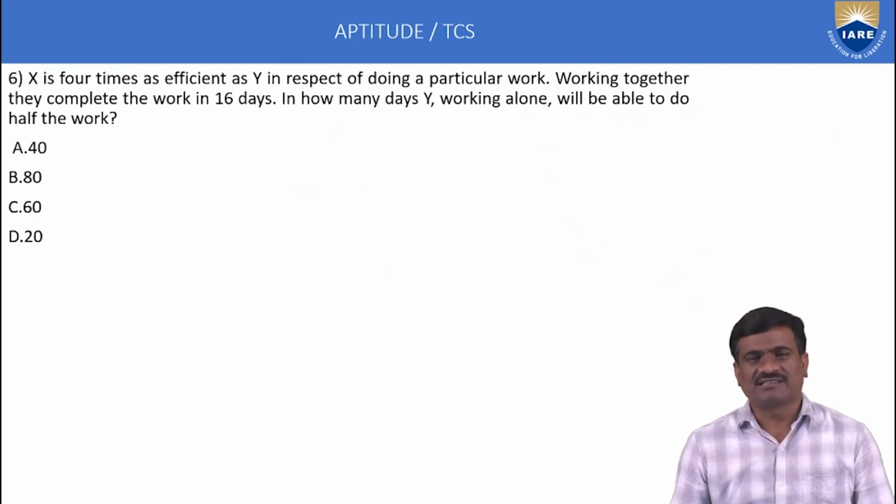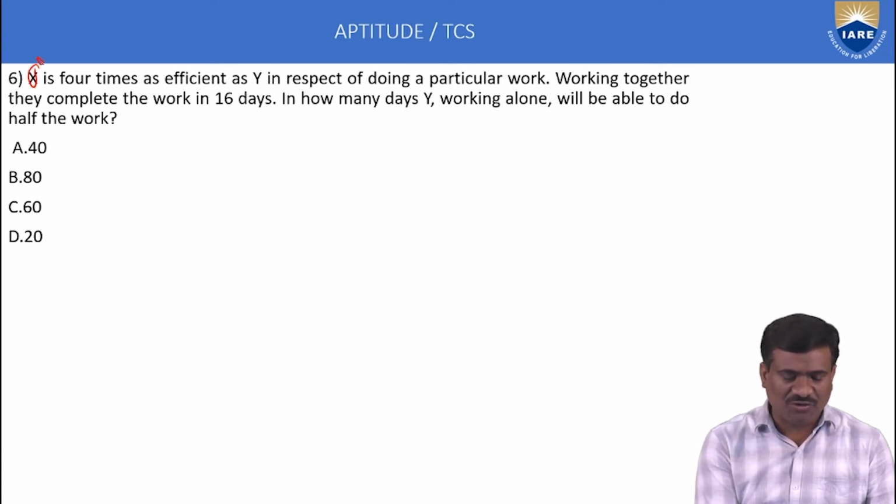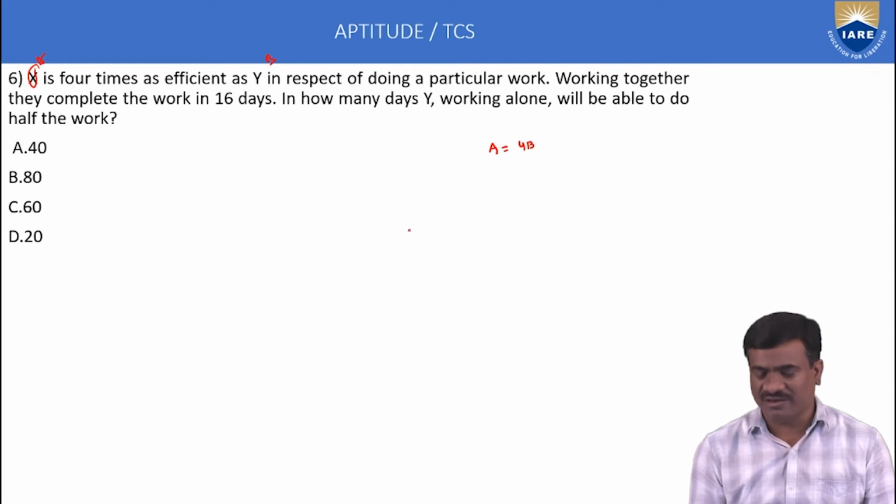Next, sixth example, time and work concept. If X is 4 times as efficient as Y, okay, suppose consider A and B. A is 4 times as efficient as B, that is A is equal to 4B, first statement.